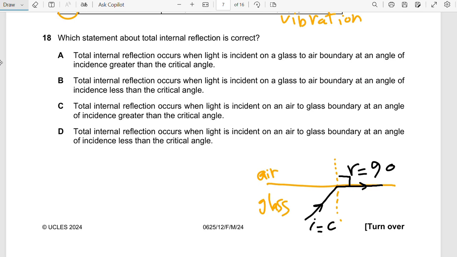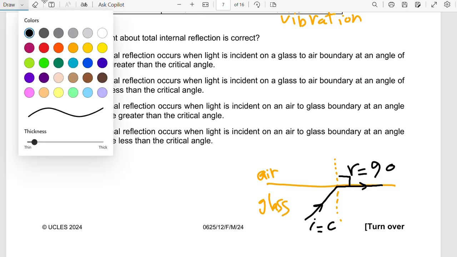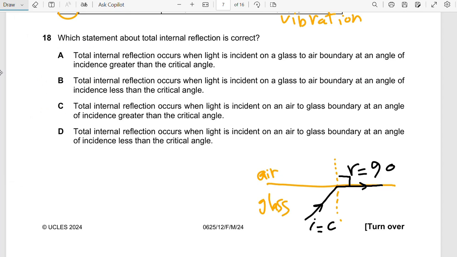We call it C. Basically, the critical angle happens when the light goes from a high density to a low density, and total internal reflection happens when the incident angle is bigger than critical.